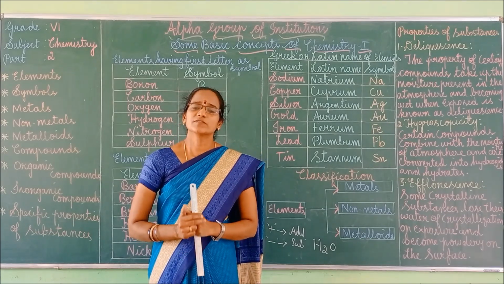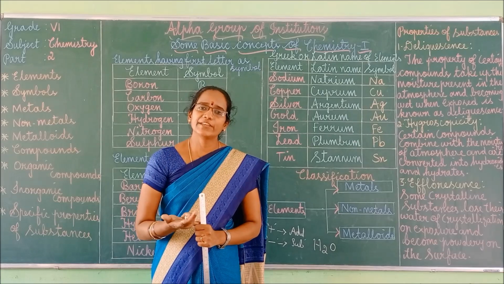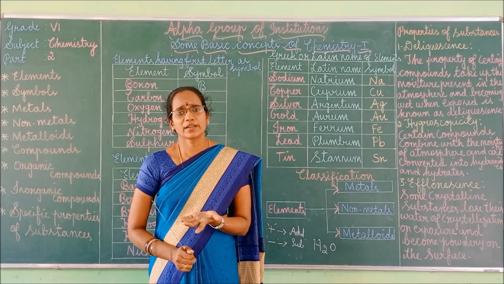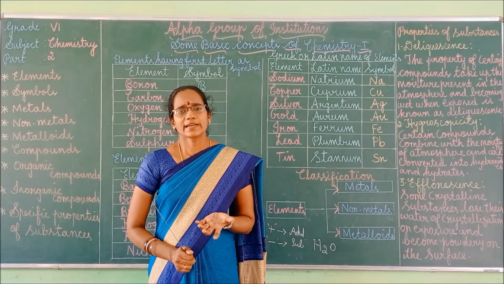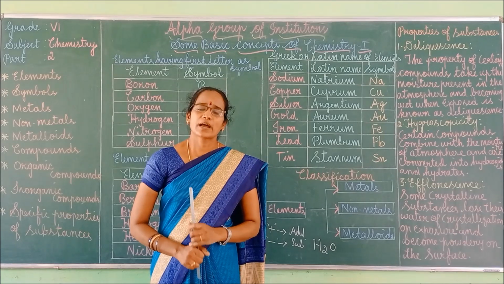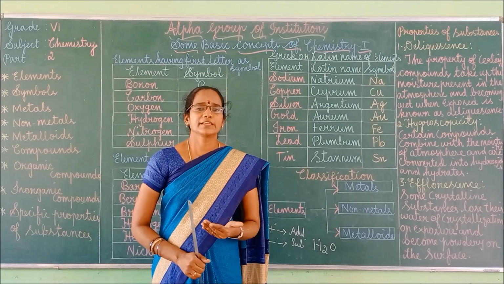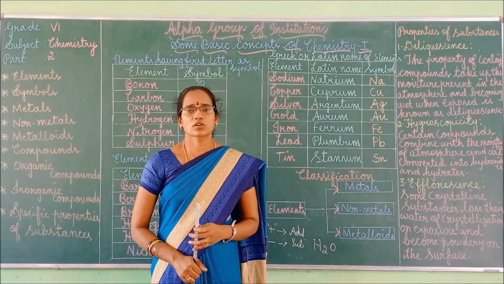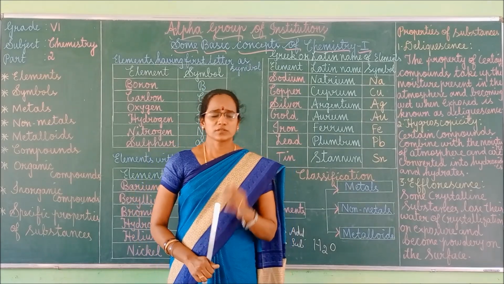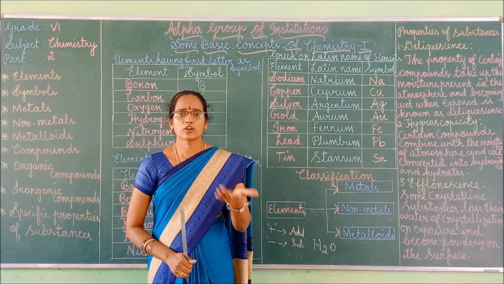Compounds which are obtained from non-living sources such as rocks and minerals. If you take rocks and minerals, these come under the category of non-living things, isn't it? So, compounds which are obtained from non-living things or non-living sources are called inorganic compounds. Example: rocks. Rocks and minerals are inorganic only.